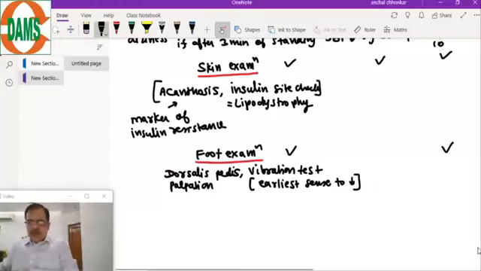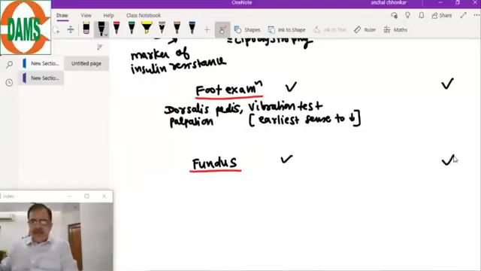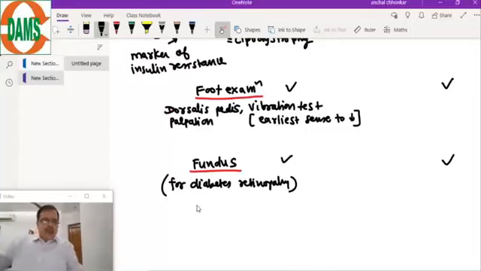and of course the fundus checkup for diabetic retinopathy at the initial visit and once a year. So these are the examination points for the clinical assessment of any diabetes patient, whether it is type 1 diabetes or type 2 diabetes. These are essential components.